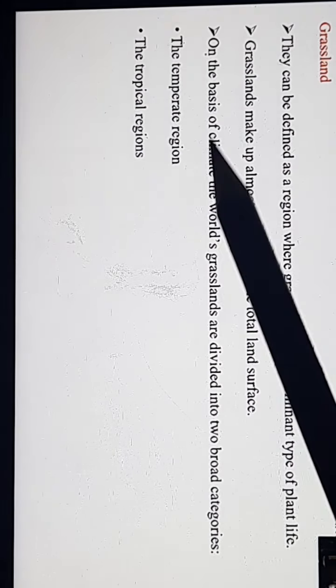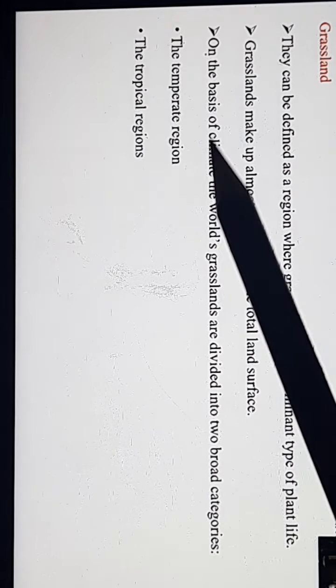We divide all the grasslands of the world into two parts, two broad categories. The number one is the temperate region and the second one is the tropical region. But just look at the picture also. This one is temperate grassland. And what about this? This one is tropical grassland.